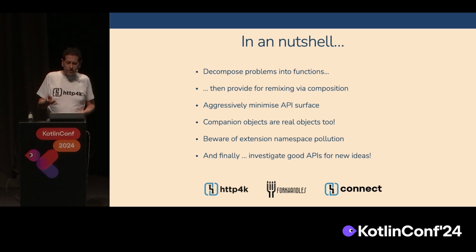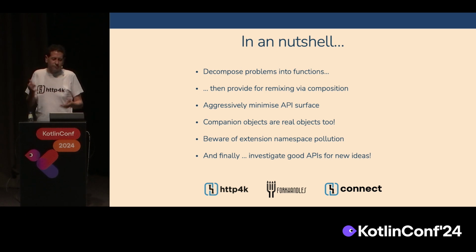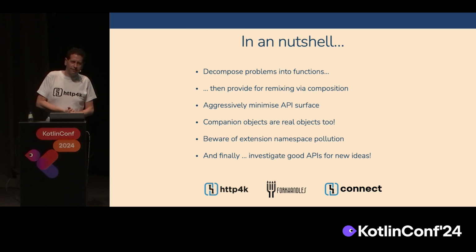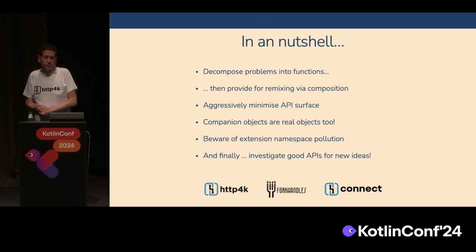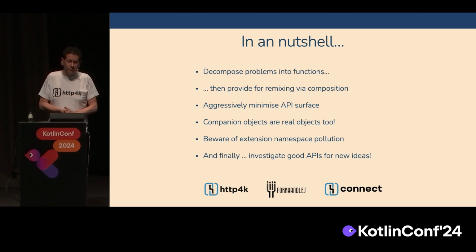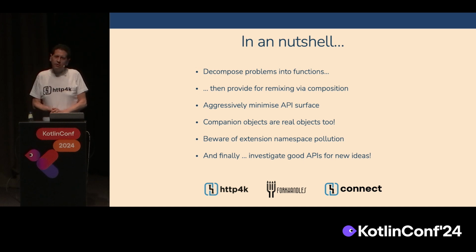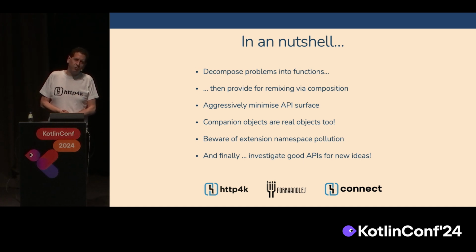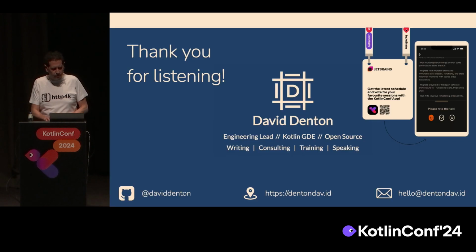Companion objects are real objects too, so try and use them for all of their functionality. Beware extension function namespace pollution, because extension functions are great, but they do come with a downside where you might accidentally import the wrong thing. And finally, investigate good APIs. If you see an API and it looks nice, just dig under the covers, because you never know what you might find. Anyway, that's all I had to talk about.